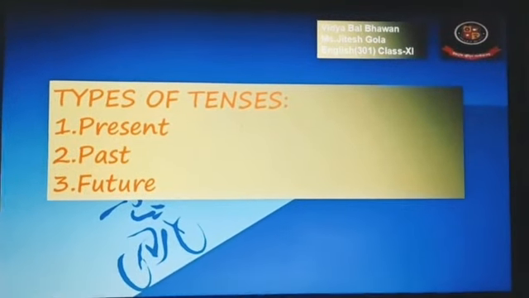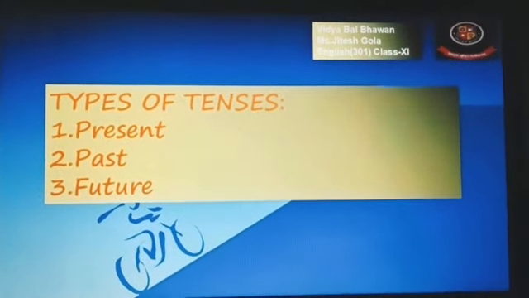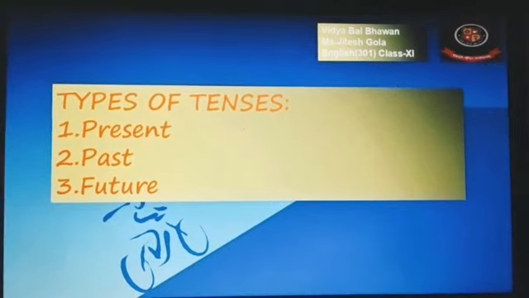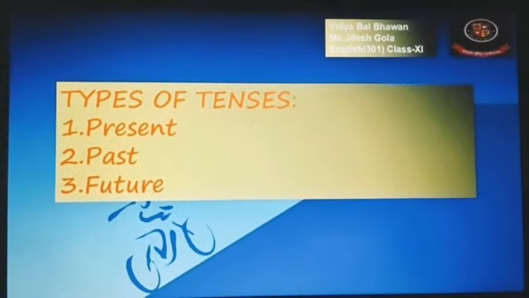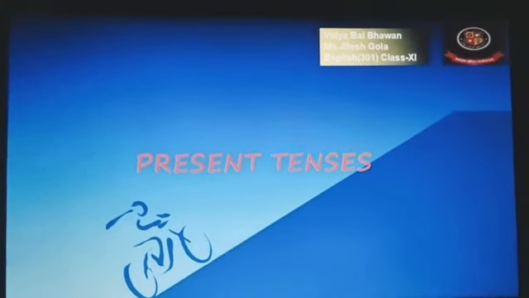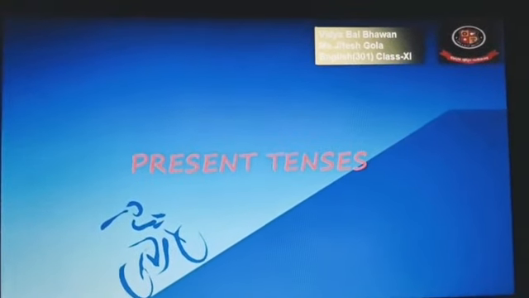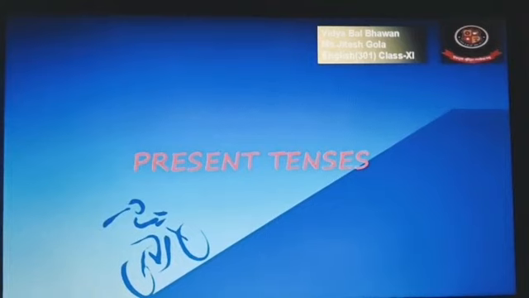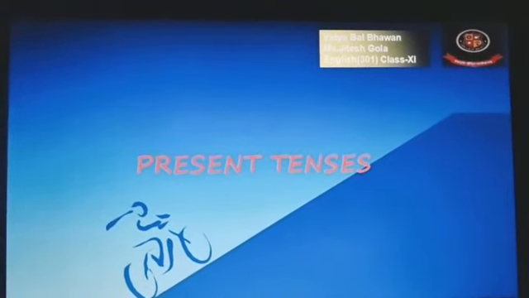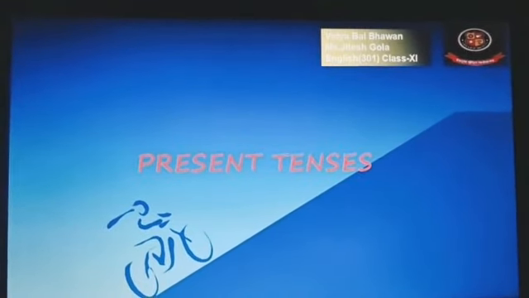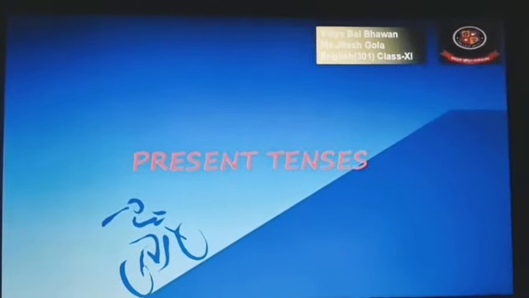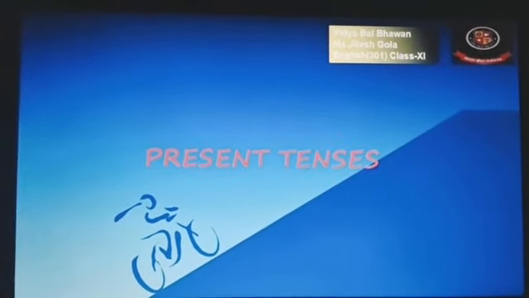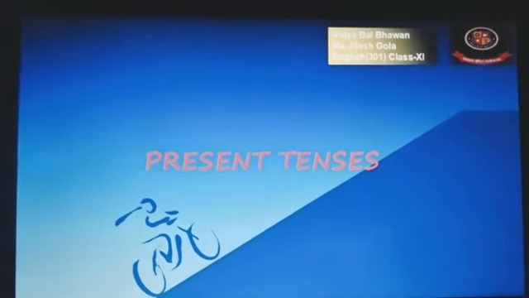We can see here types of tenses. These are of 3 types: present tense, past tense and the future tense. So firstly we are going to start with the present tenses. I hope all of you are very well aware. If we talk about the present tenses, they are further divided into 4 types. So one by one we are going to talk about that.